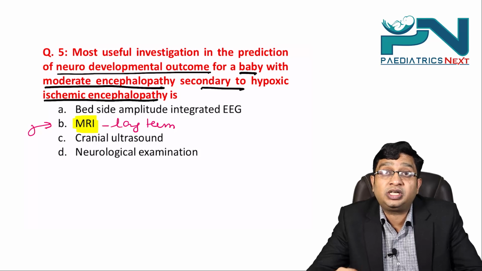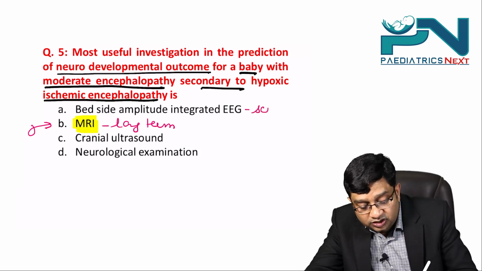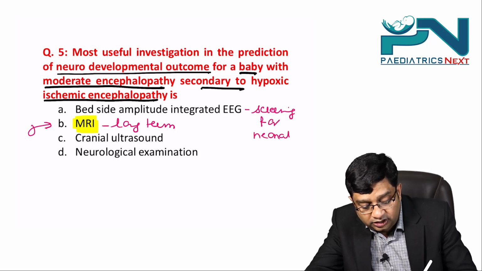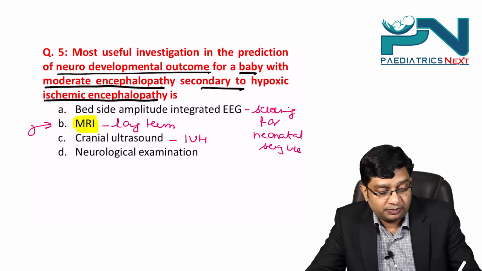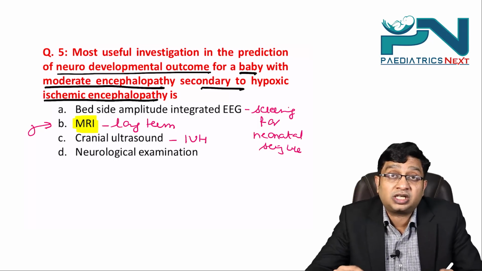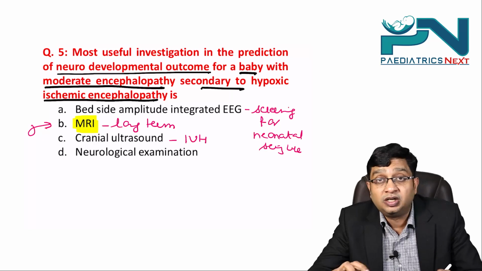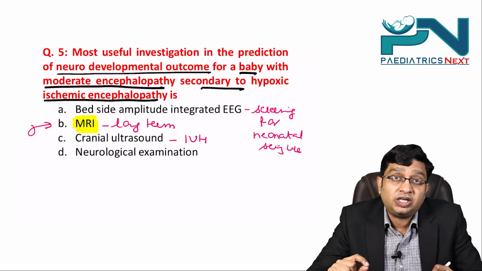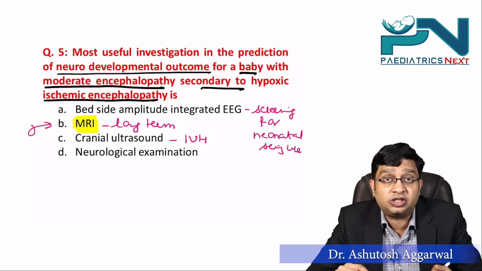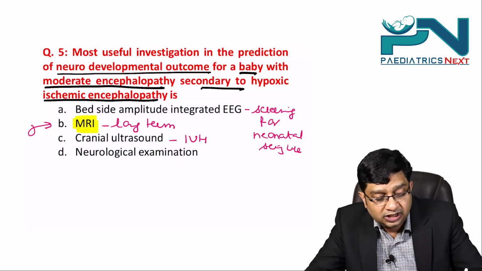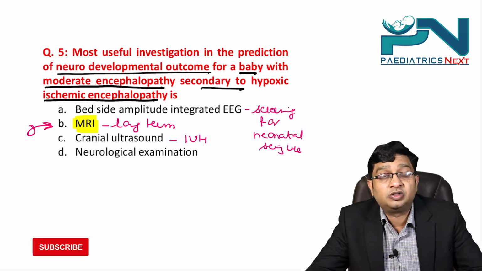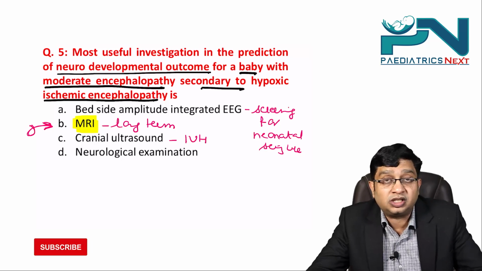Bedside amplitude integrated EEG, that is the screening which you do for neonatal seizures. Cranial ultrasonography, we basically do to rule out intraventricular hemorrhage. And neurological examination in a case of hypoxic ischemic encephalopathy fluctuates. It changes, and moreover it will tell you about the current position, not the future outcome. So if you want to know the future outcome, then the right answer here is the MRI brain. Right? So this was the discussion of all the questions in this series. Thanks.